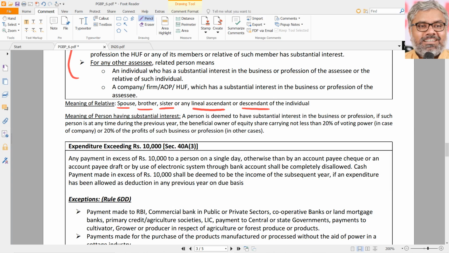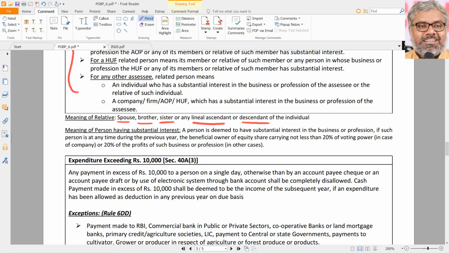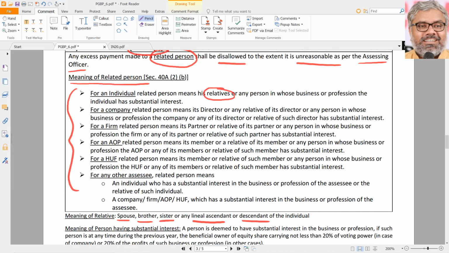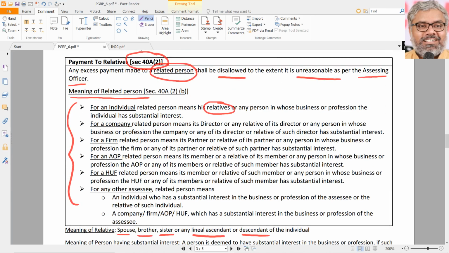So, that is the meaning of relative. If any excessive amount is paid to them, that excessive amount shall be disallowed by the assessing officer. Spouse, brother or sister, siblings, or any other lineal ascendant or descendant of the individual are called relatives here. That's all. Nobody else.